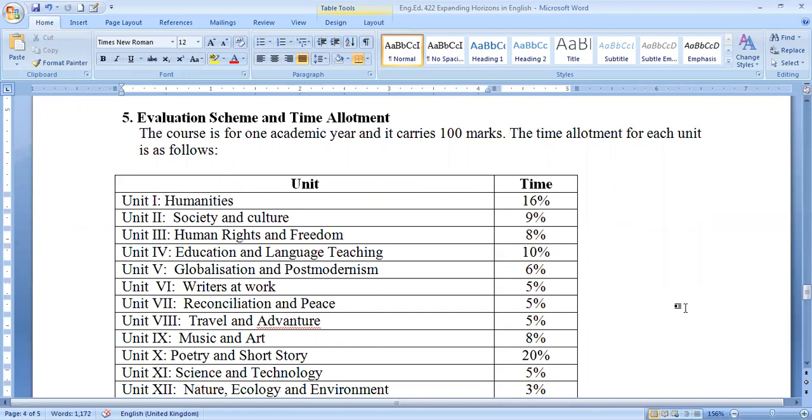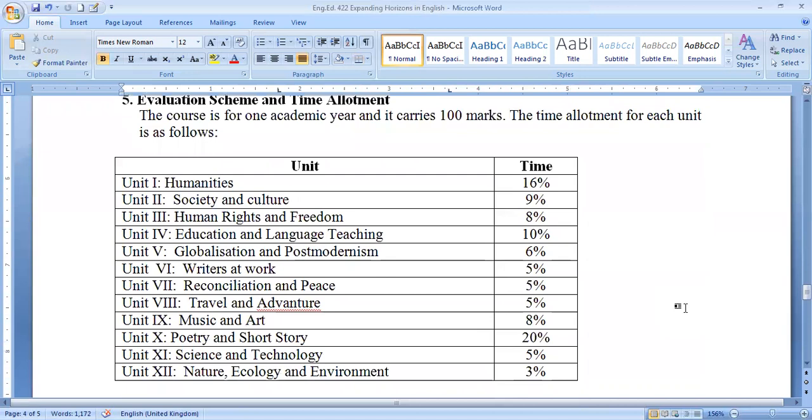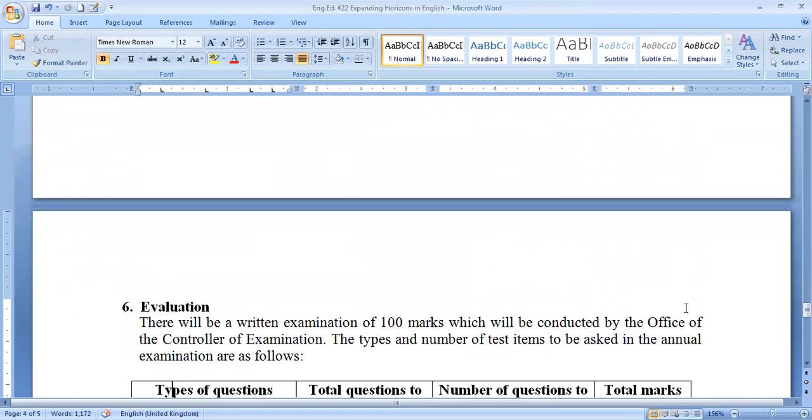Unit 8 is travel and adventure, unit 9 music and art, unit 10 poetry and short story, unit 11 science and technology, and last, unit 12 nature, ecology and environment. Students have to learn these 12 units here. Then there is the evaluation technique.